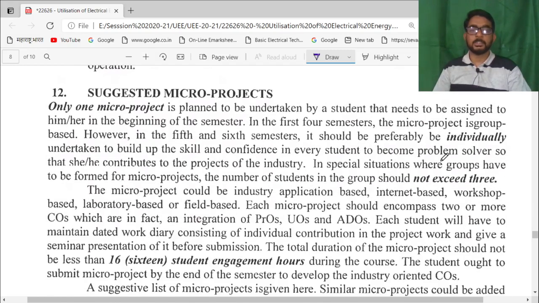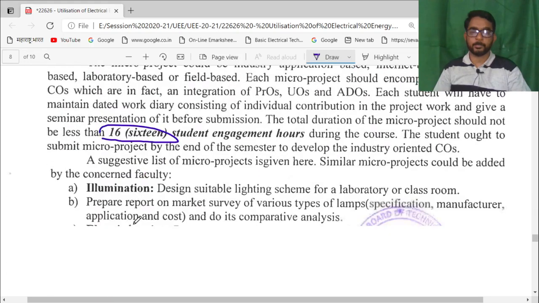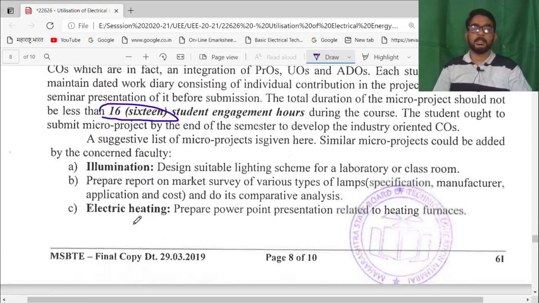The micro projects are either individually or a group of 3 persons can do, and they should engage themselves for the semester up to 16 hours in this micro project. Every student should maintain his or her weekly diary for this micro project.